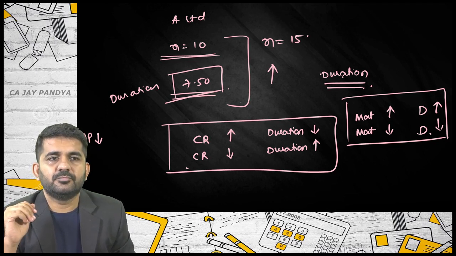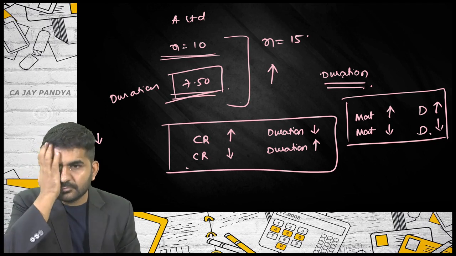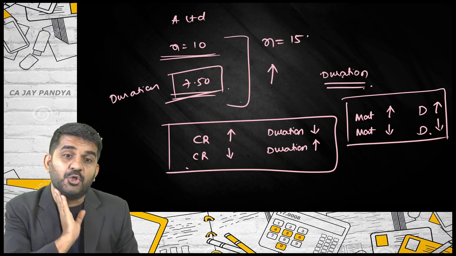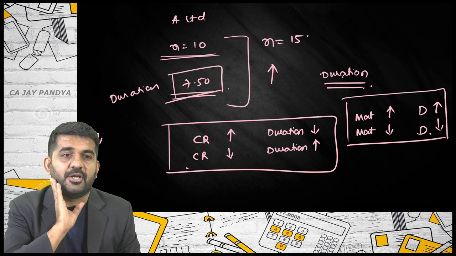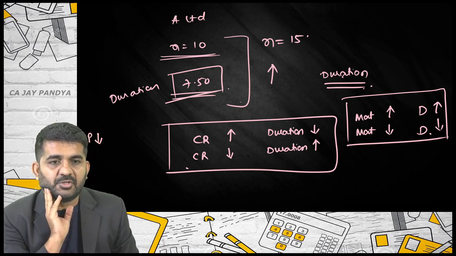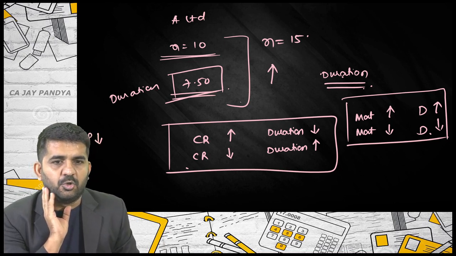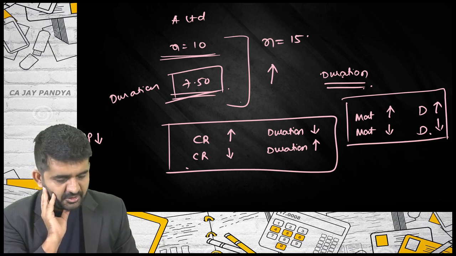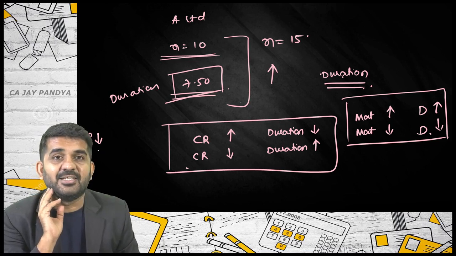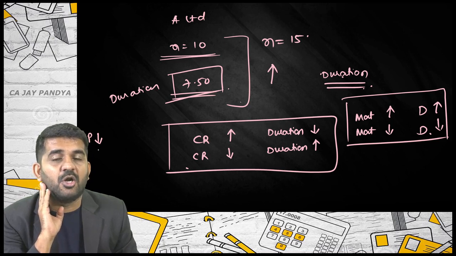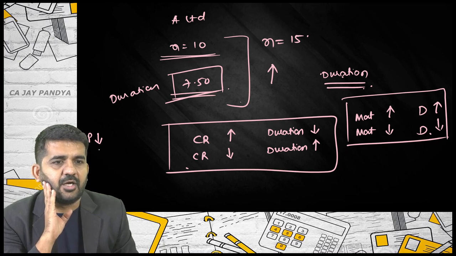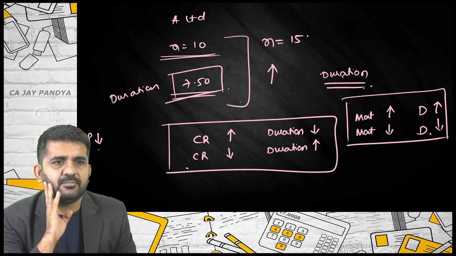Sir, it won't change because nowhere are we taking the market price into consideration. We are taking the redemption value. Is it right? Sir, it will decrease. Sachin and Stuti both are of the opinion that it will decrease. Sir, I said it will increase. You said it will increase. If the market price decreases, the duration of the bond will increase. All right.